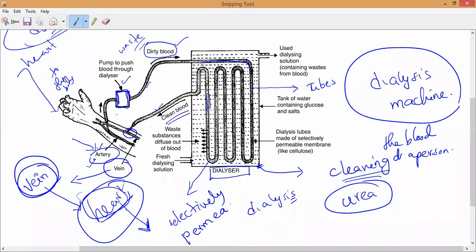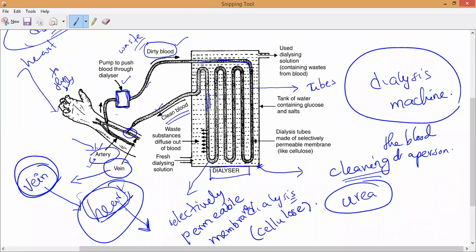What is the meaning of permeable? It means they will allow some substances to be exchanged through them. Permeable means which will transfer substances from one medium to another medium. Do you understand, all of you? So these long tubes present inside this dialyzer are made up of selectively permeable membrane, which we call cellulose. Please respond. Do you understand? These long tubes are coiled inside.